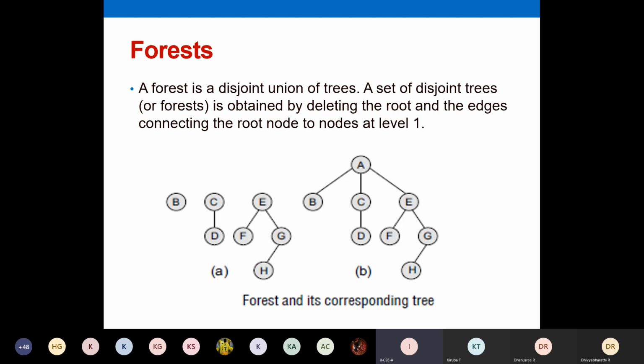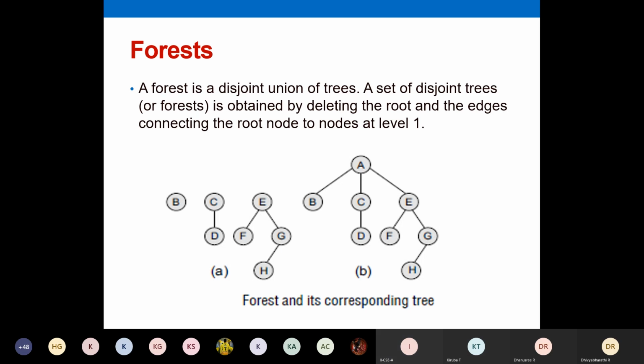In that case, these subtrees are called a forest. B is a subtree. It will become a separate tree now. And C, D will become a separate tree, and E, F, G, H will become a separate tree. So these three subtrees which were earlier under your root node A have become disjoint and have become three new trees. And this entire collection is called a forest.